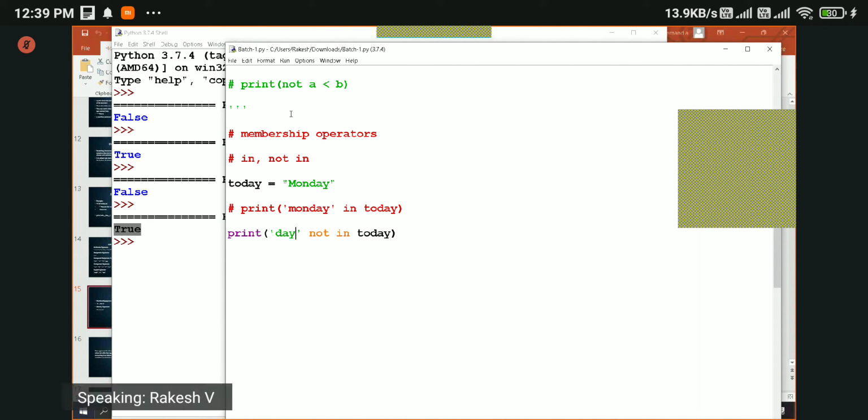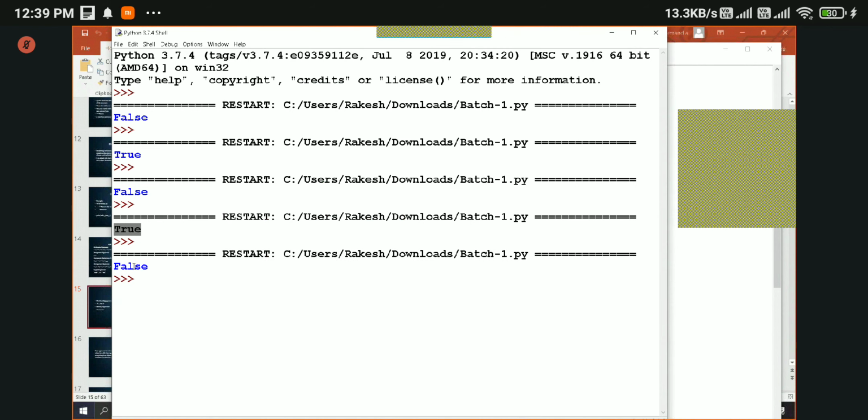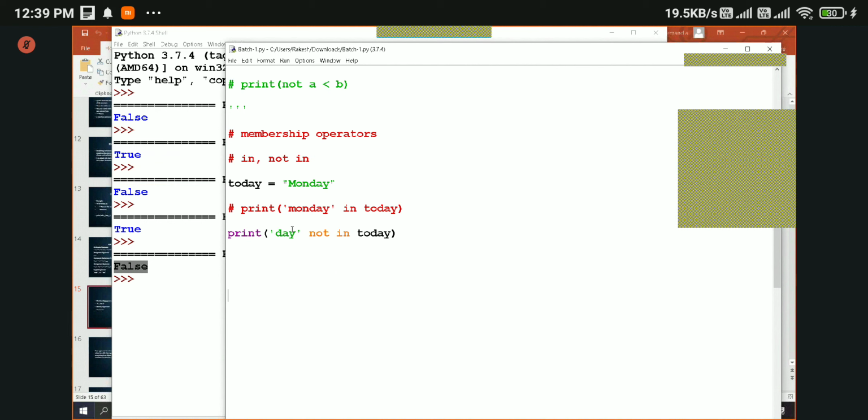See, day is present in Monday. The output is false. Like I said, it is opposite. If the value is present in this variable, it will return false. If it is not present, it will return true. That is the membership operator.